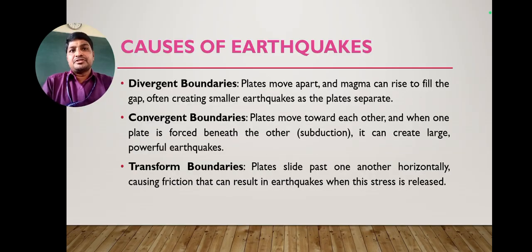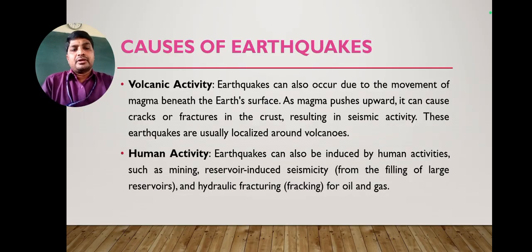What is meant by diverging boundaries? The diverging boundary is nothing but plates moving apart from each other, creating smaller earthquakes. Converging boundaries mean plates move towards each other, causing subduction beneath the earth's surface and creating large and powerful earthquakes. Because of transform boundaries, plates slide past one another horizontally, causing friction that can result in an earthquake. These are the reasons because of tectonic plate movements.